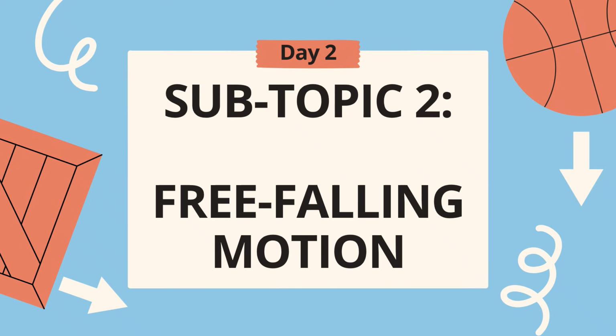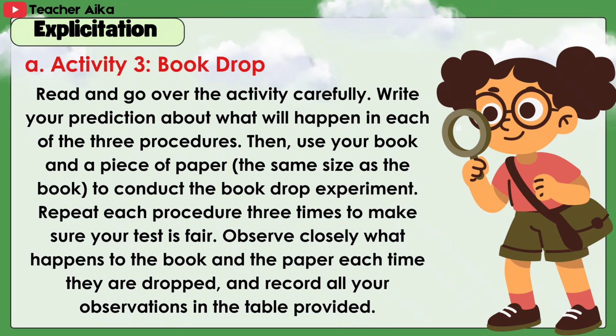Day 2, subtopic number 2, free-falling motion. A. Activity 3, book drop. Read and go over the activity carefully. Write your prediction about what will happen in each of the 3 procedures. Then, use your book and a piece of paper, the same size as the book, to conduct the book drop experiment. Repeat each procedure 3 times to make sure your test is fair. Observe closely what happens to the book and the paper each time they are dropped, and record all your observations in the table provided.